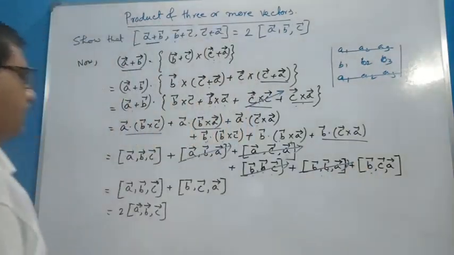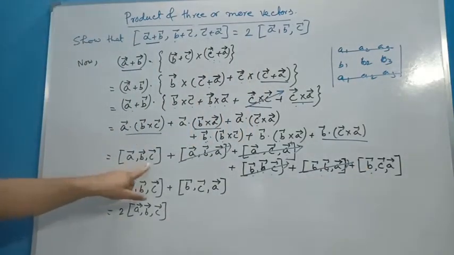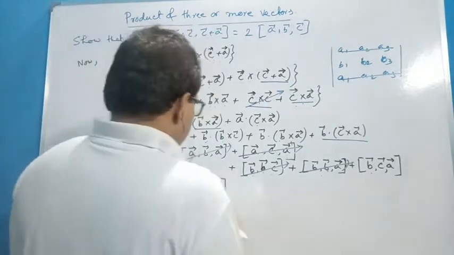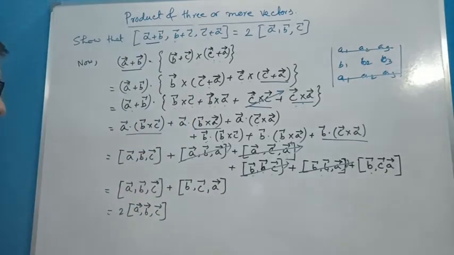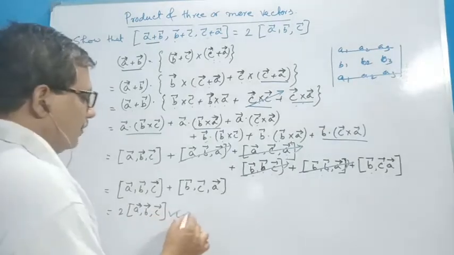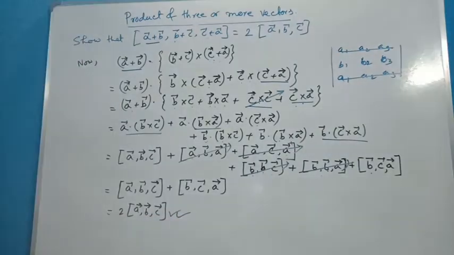So only two terms are present, that is ABC and this is BCA. BCA and ABC are same. So we can conclude that this is equal to twice of ABC. So in this expression, in the simplified form, that is equal to this.